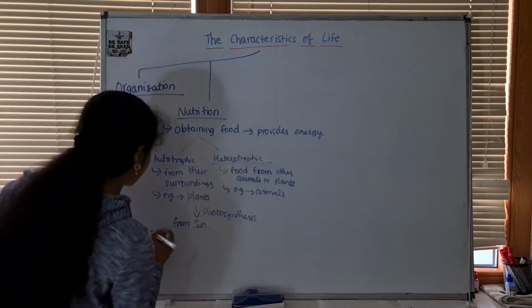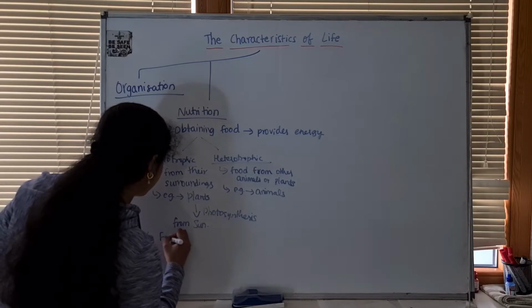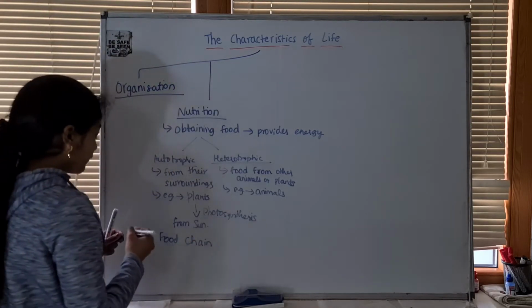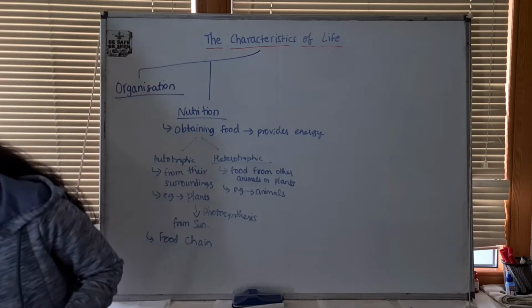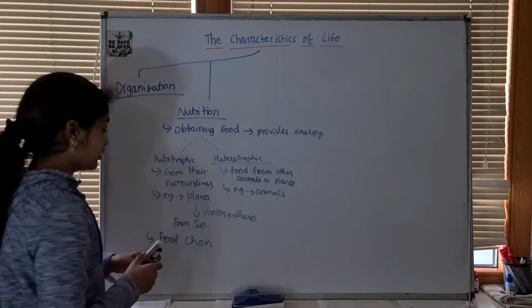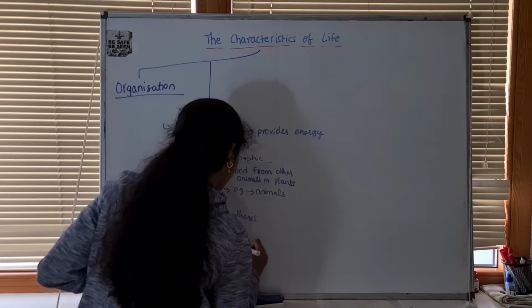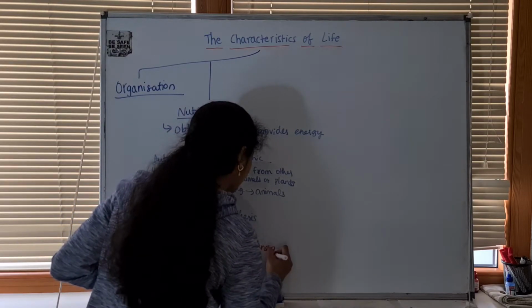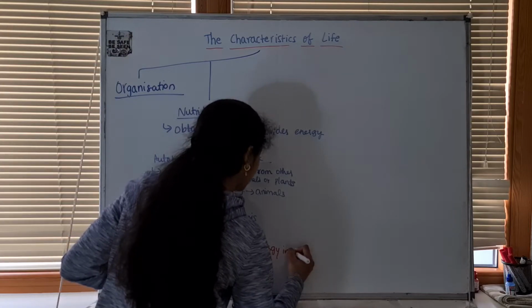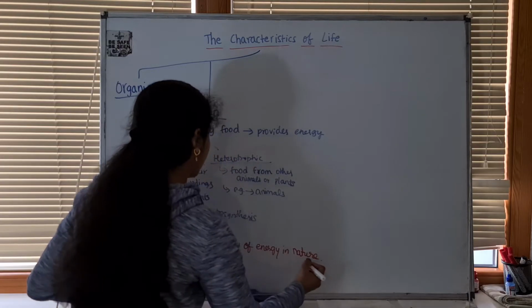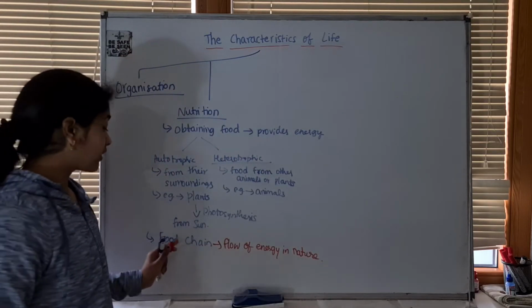There is one more thing to discuss, that's food chain. So what's a food chain? Food chain is a flow of energy in nature. And a food web is the collection of food chains.